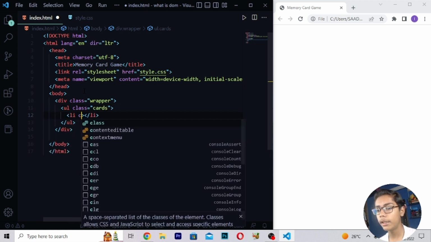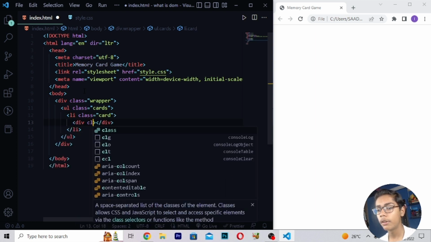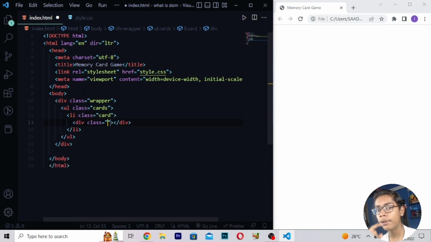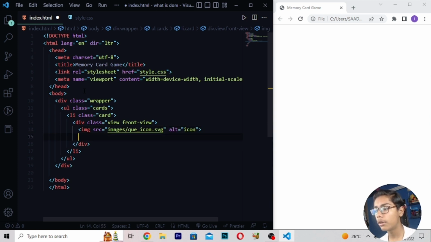Then here I will be writing li class card. Then right here div class. In class I will be writing view front. Then I will be writing dash view. Now you have to move down, and right here images slash q icon dot svg. Then in alt you can write icon alternate.